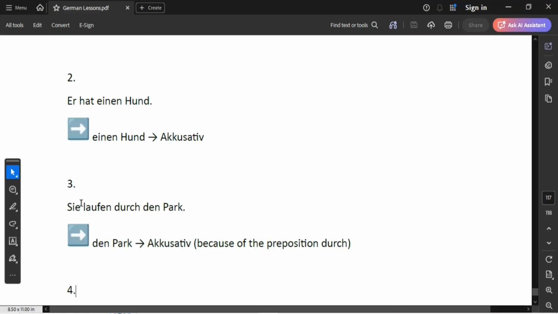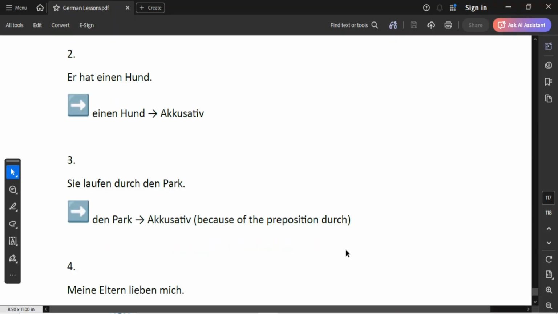Beispiel Nummer 3. Sie laufen durch den Park. Remember, sie is our nominative because it's our subject. Durch, remember, is a preposition that goes with accusative. Then den Park is our accusative object. Why? Because of the preposition durch. Because durch is a preposition mit accusative.